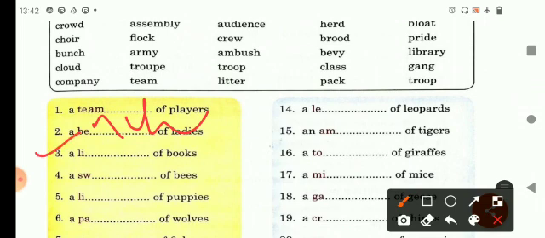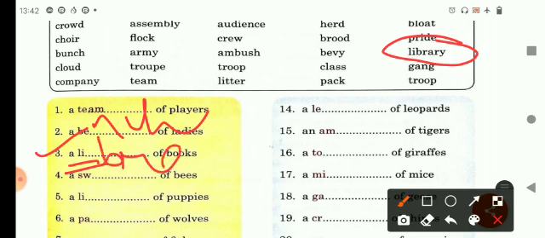Now here, next one, a dash of books. And two letters are given for your help. L-I is given, and now with the help of L-I, you have to find the correct collective noun for books, and that is library. Here it is. So you will write L-I is given, B-R-A-R-Y, a library of books.